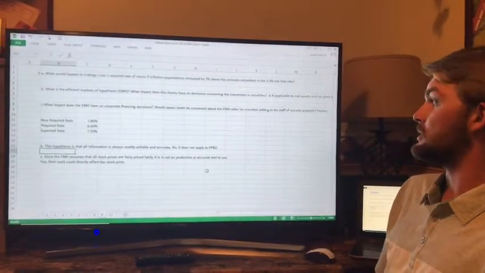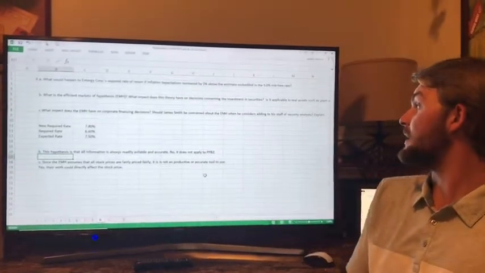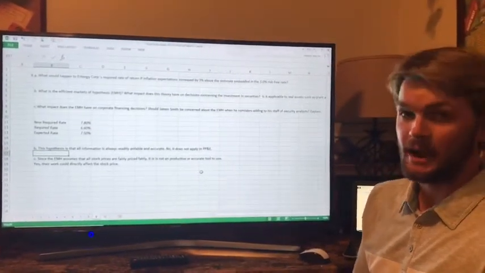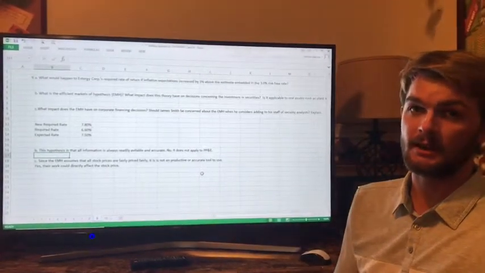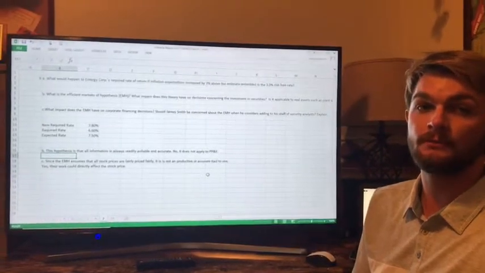And the second question is, should James Smith be concerned about the EMH when considering adding to his staff of security analysts? And I believe he should be concerned because security analysts and the information that they put forth has an overall effect on the company's valuation.